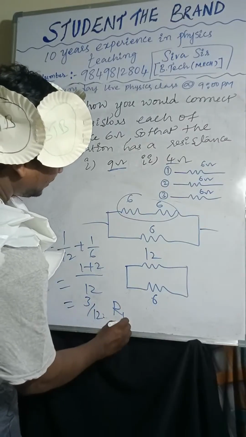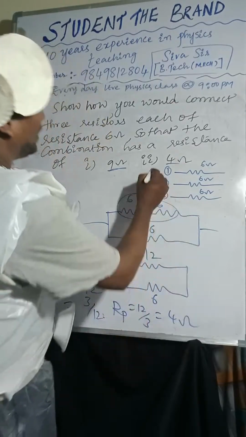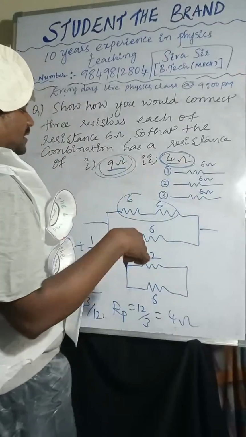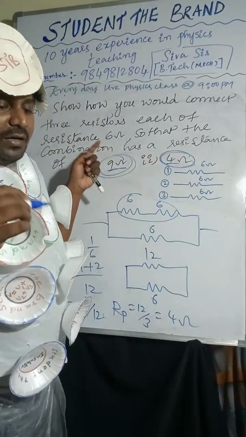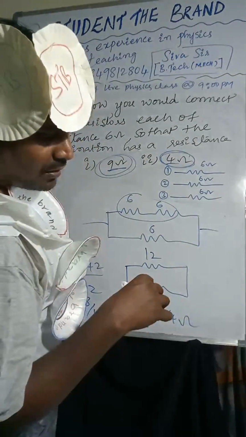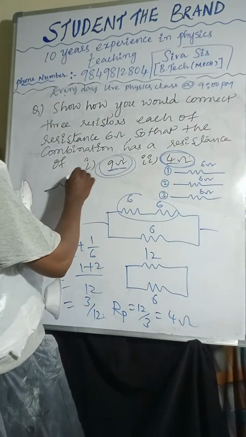That is Rp equal to 12 by 3, that is nothing but 4. So you got the answer. So to get these answers, we must follow different methods.